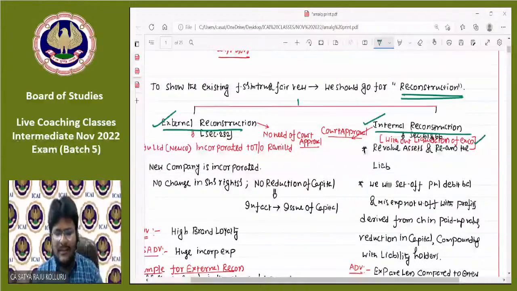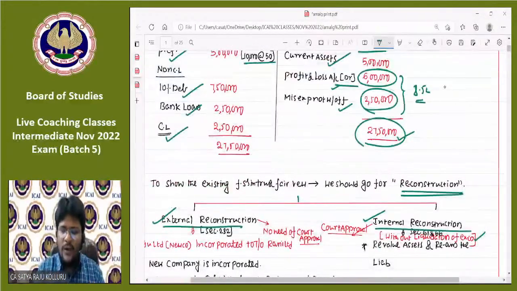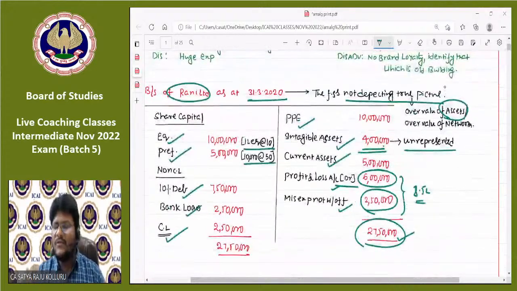Now sir, what is the reason whether you are going for external reconstruction or internal reconstruction? I already told you, the objective is very simple. The reconstruction objective is to show the financial statements at their true picture. There is no overvaluation of assets, no overvaluation of net worth. We want to disclose the financial statements at their true and fair values. That is the major objective of reconstruction.